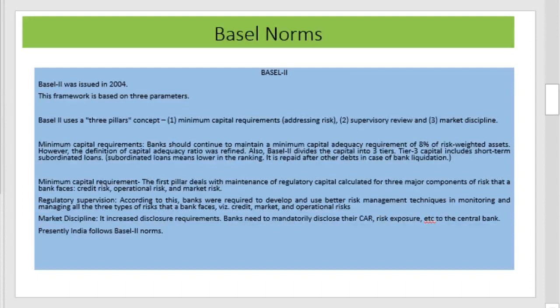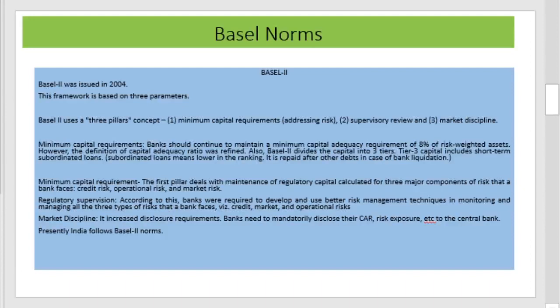And this Tier 3 capital includes short-term subordinated loans. Subordinated loans means lower in the ranking. It is repaid after other debt in case of bank liquidation. That type of loans was also carried into the Basel III Accord, and here the norm is 8% itself. Then it mainly deals with the credit risk, operational risk, and market risk.